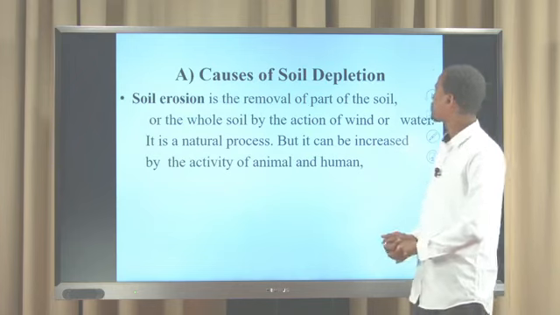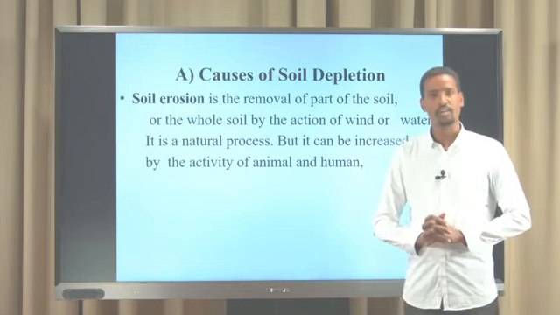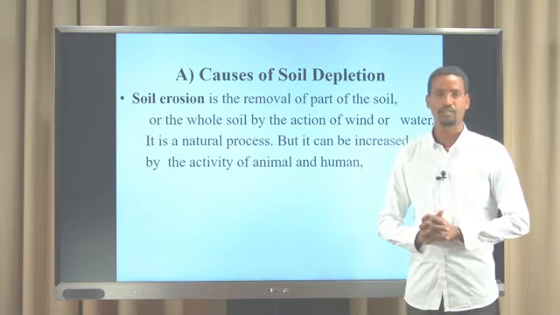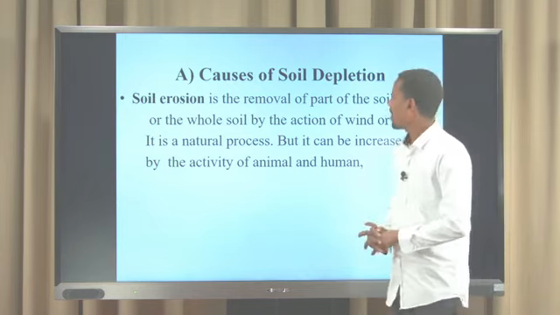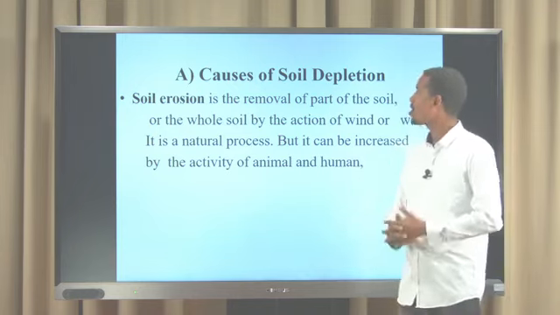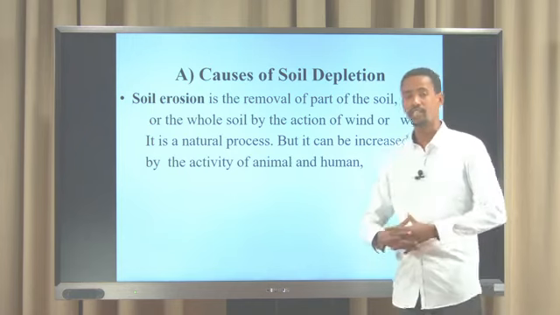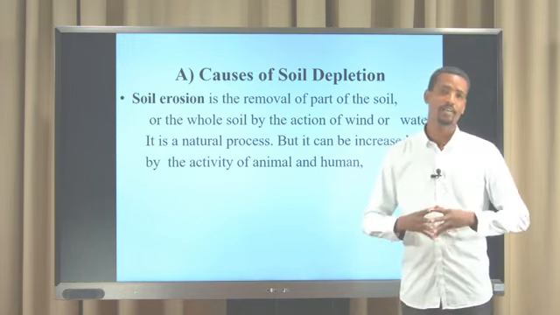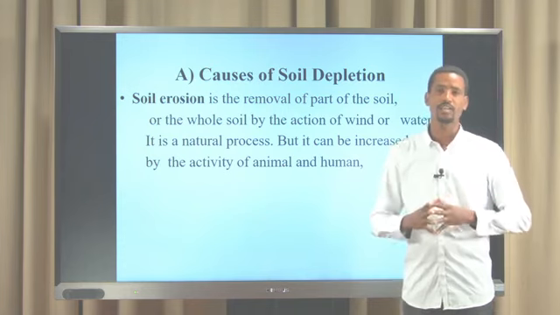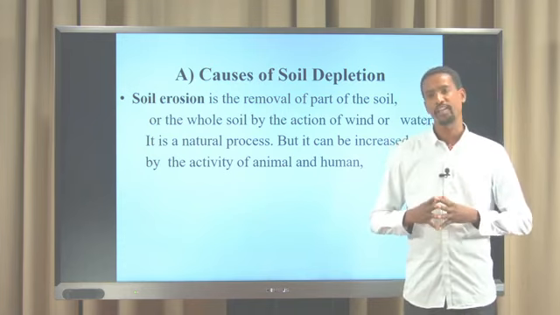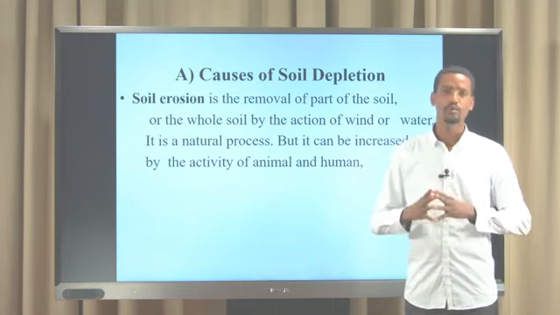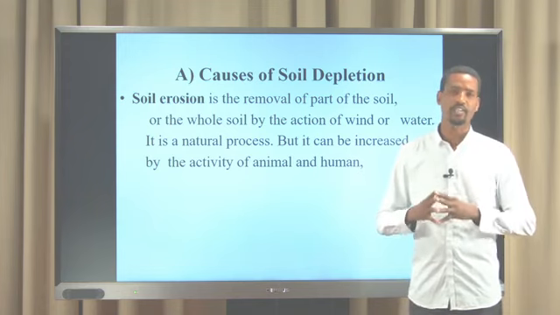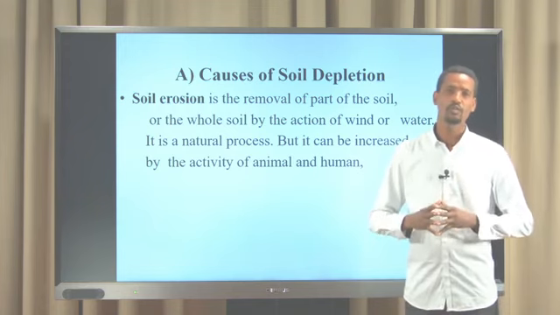Now, what are the causes of soil depletion? What are those causes? 1. Soil erosion. What do we mean by soil erosion? Soil erosion is the removal of parts of the soil or the whole soil by the actions of wind or water. When the external parts of the soil are removed by water as well as wind, at that time we say soil erosion. When soil erosion removes the mineral parts of the soil, it is simply impossible to do agriculture. So it is one cause of soil depletion.